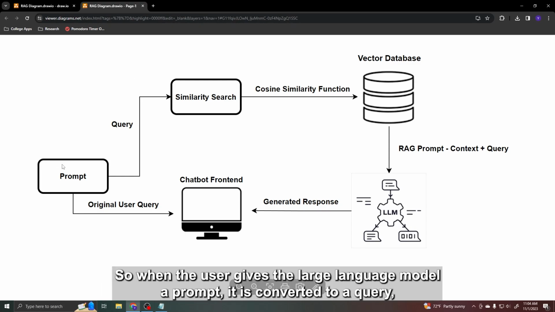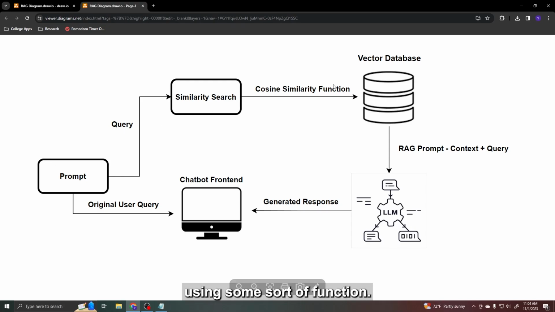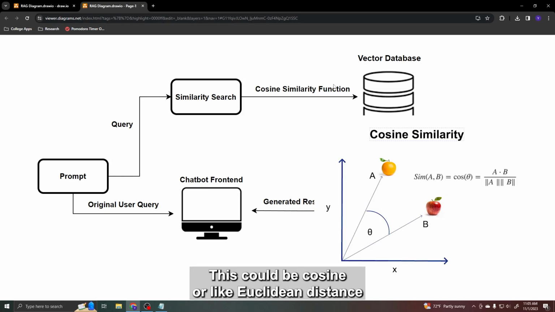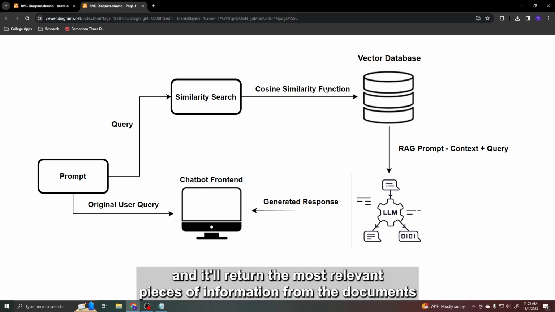So when the user gives the large language model a prompt, it's converted to a query, and then a similarity search is performed between the query and the vector database using some sort of function. This could be cosine or Euclidean distance, and it'll return the most relevant piece of information from the documents that the user has uploaded.